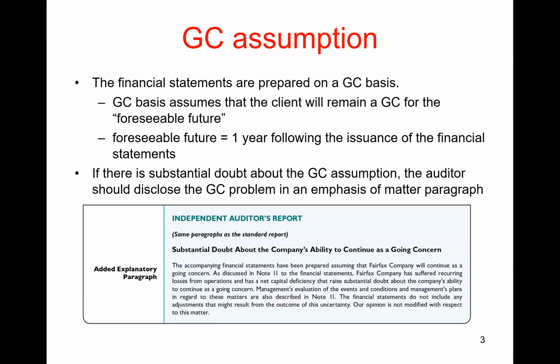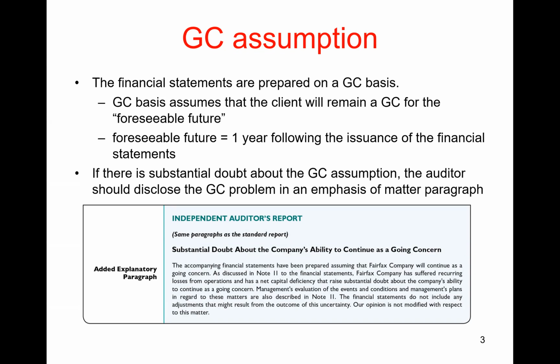First of all, the going concern assumption. What is it? The financial statements are prepared on a going concern basis. The going concern basis assumes the client will remain a going concern for the foreseeable future. What does it mean to remain a going concern? It means that the company can continue trading without a significant curtailment in the scale of its operations. In other words, the company won't have to close down most of its operations or go into bankruptcy.